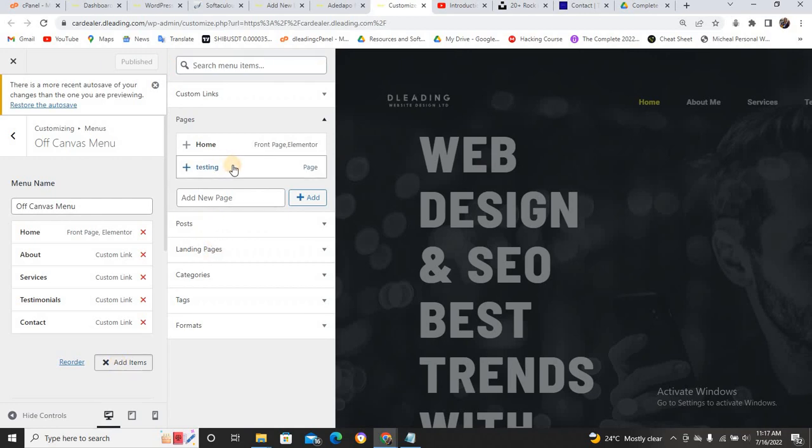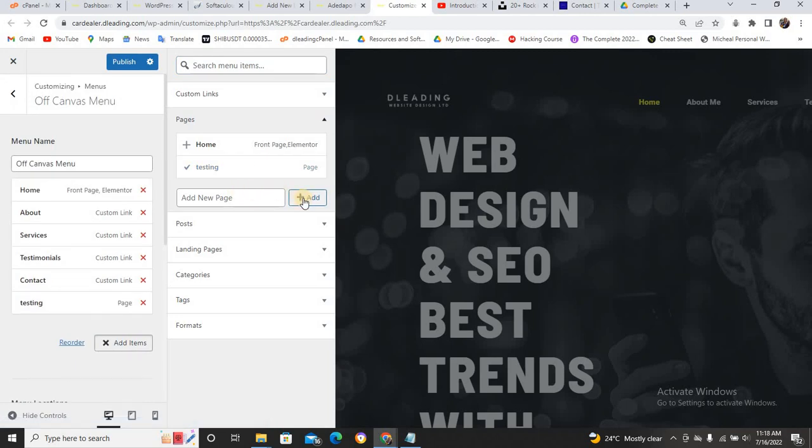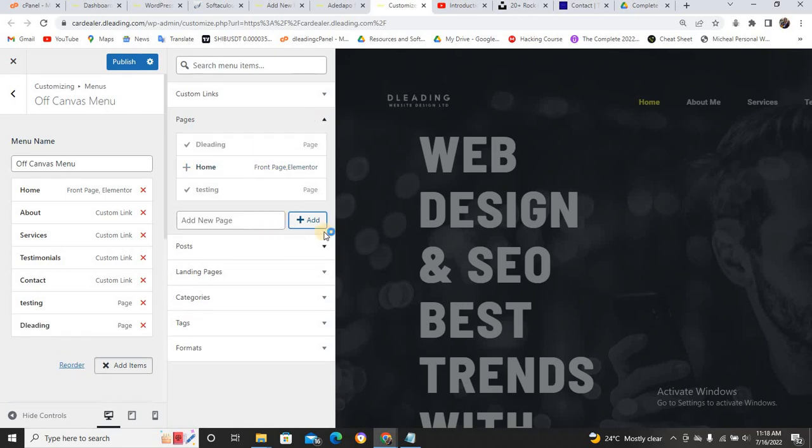Can you see? Just click on the page. And maybe you want to create another one again, click on here again and type add new page. Just type, you are just doing testing, Dleading. Click on add new. It will add it. It will create it. This one is one of the fastest ways to create a page. Can you see it has created it now?